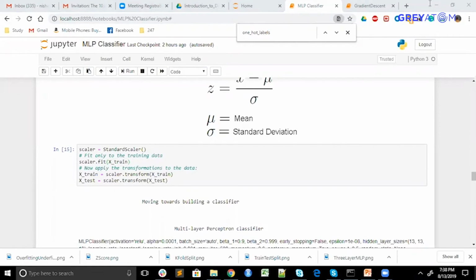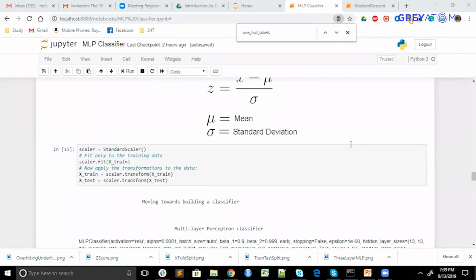We do fit transform on the training data set because we want to fit on that. Let me explain it through another example. Let's say some categories are there, so we do one hot encoding, which is basically converting into integers and a sparse matrix.